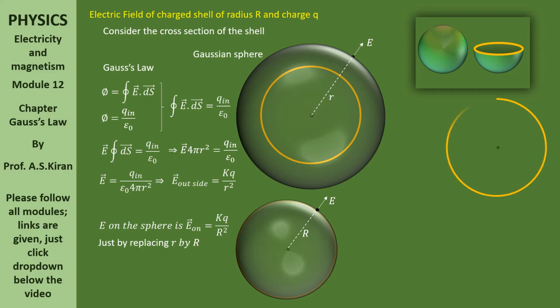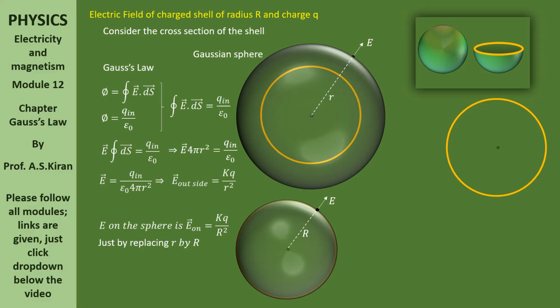Now, in the third case, what are we going to find? The electric field somewhere inside the cross section, I mean inside the shell. Let us observe the cross section now. Yes, there is a center, there is a cross section.